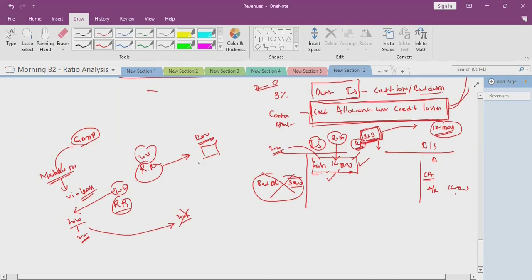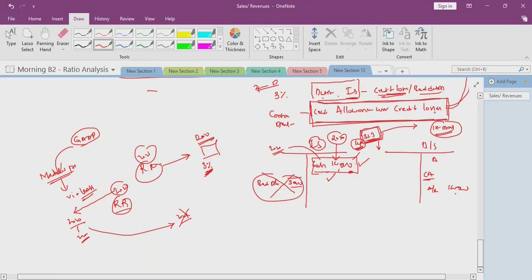So if you are a new firm, take the industry average. If you are an old firm, take your past data into consideration and create it. So now we created the 3%. When we created the 3%, debit the income statement as bad debts or credit loss, and credit the allowance for credit losses.